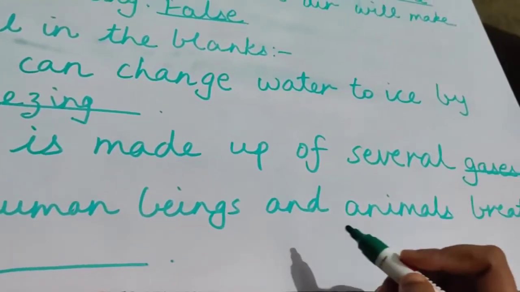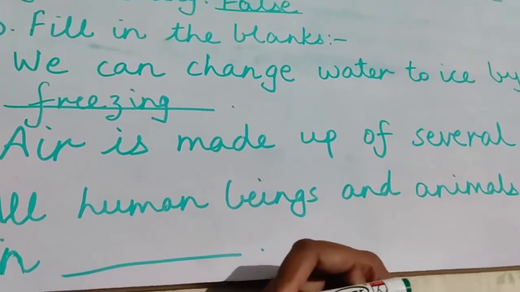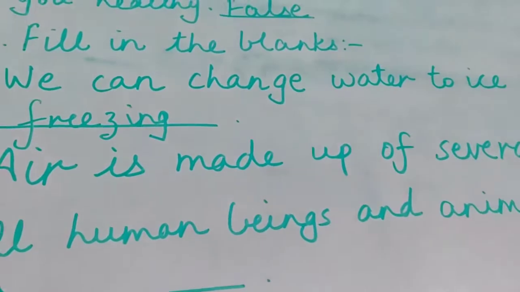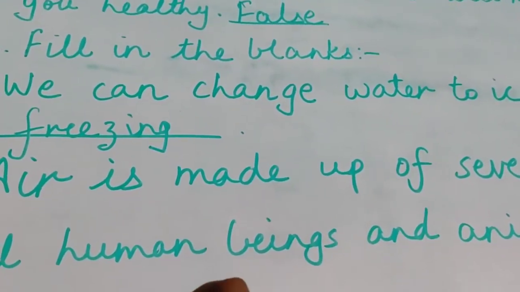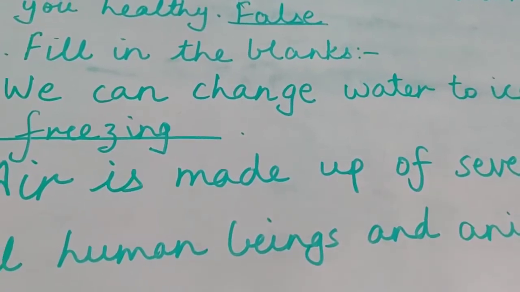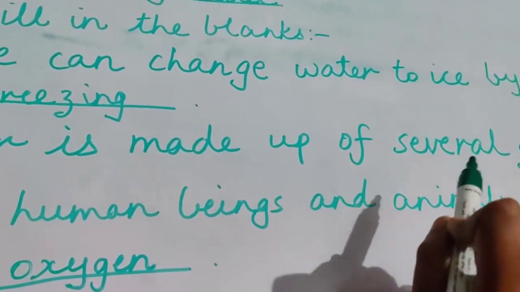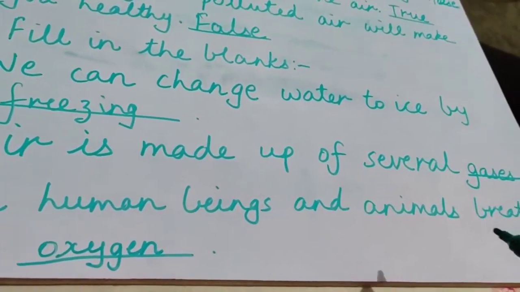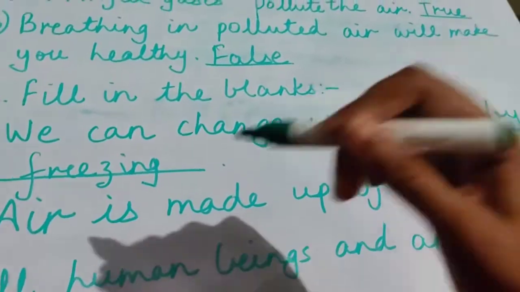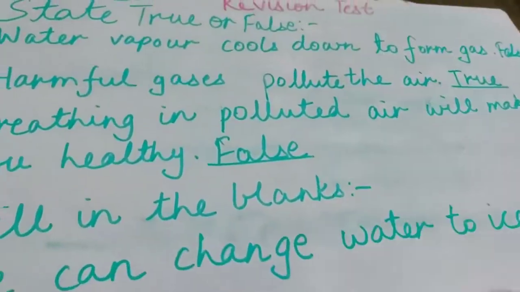All human beings and animals breathe in. What do all human beings and animals do? They breathe in. Which gas? Yes, we all breathe in oxygen, right? Got it? We all breathe in oxygen. So air is made up of several gases. All human beings and animals breathe in oxygen, and we can change water to ice by freezing, right? So these are the answers.